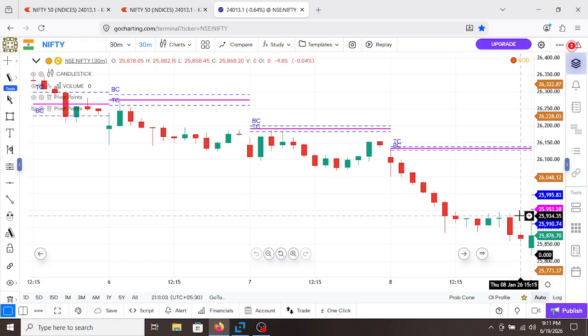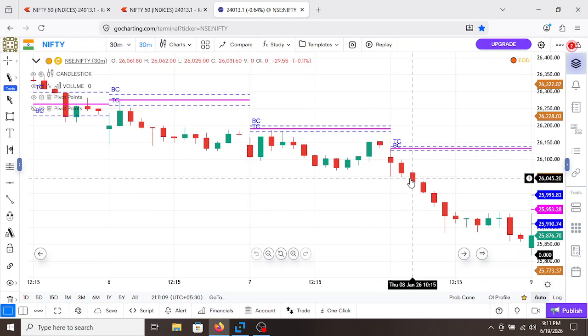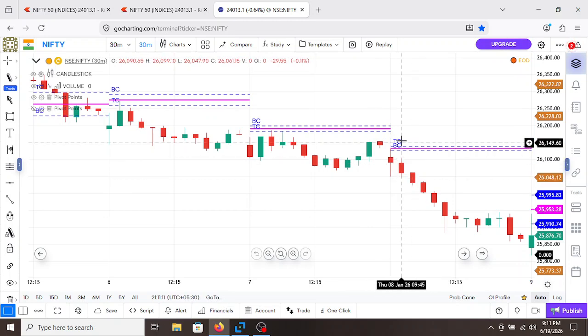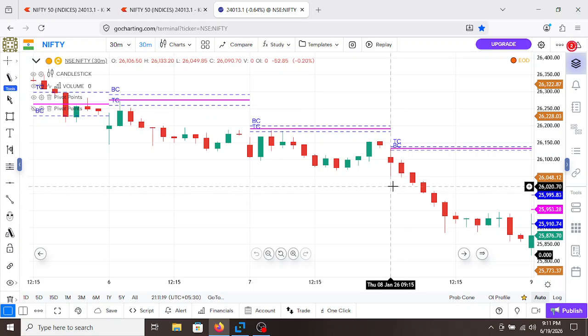So basically, we need to look at the open type, the range extension, the value shift, and the close of session to determine our bias for the next day. And on the next day, if our bias is bullish, we need to look for a bullish pattern, or if our bias is bearish, we need to look for a bearish pattern, till the market structure changes.